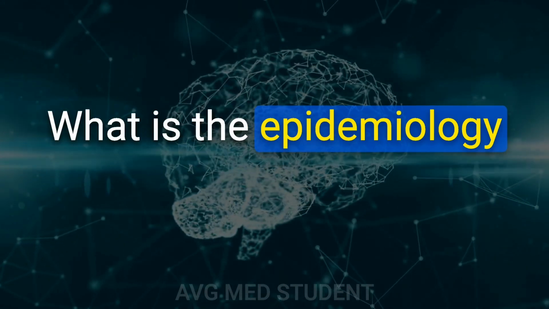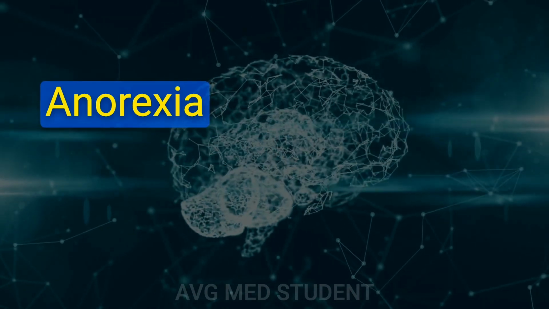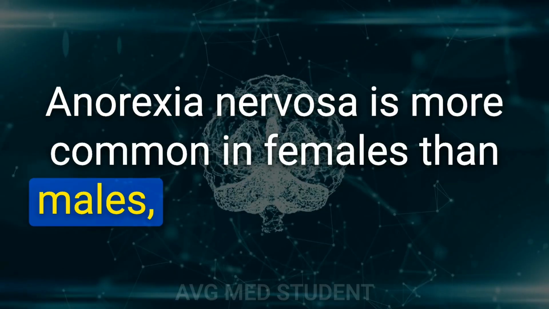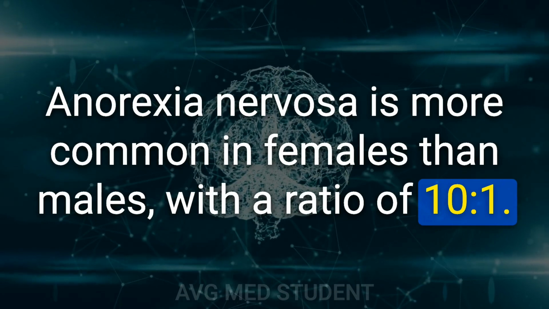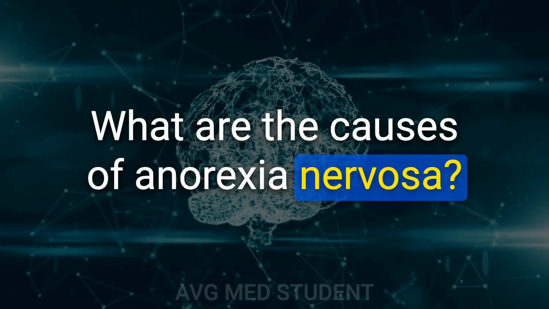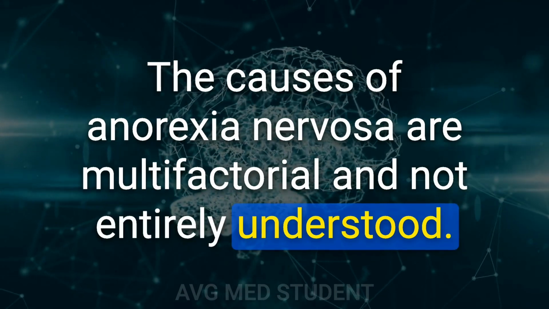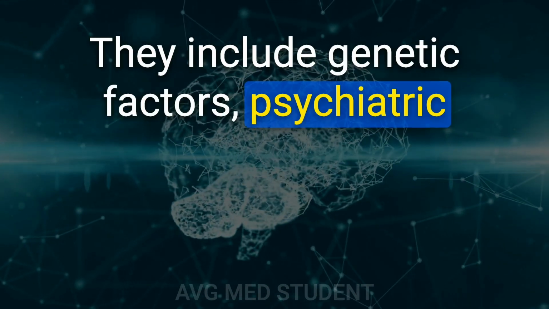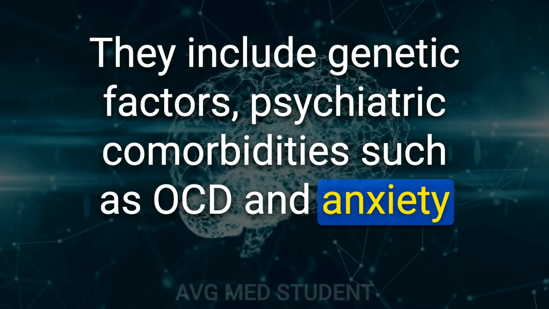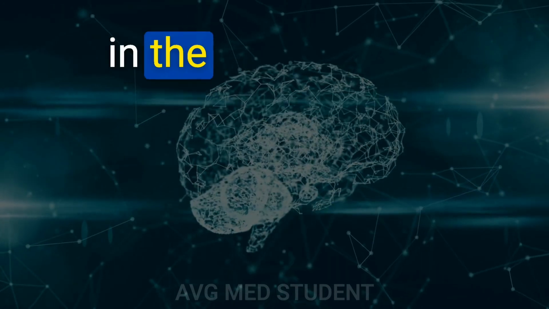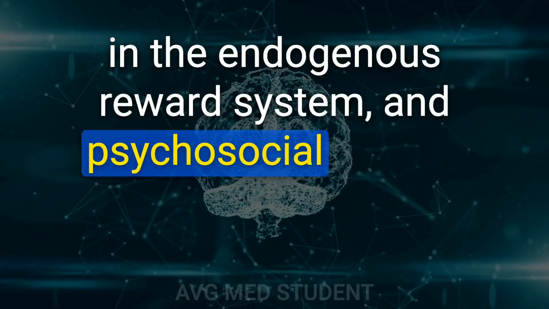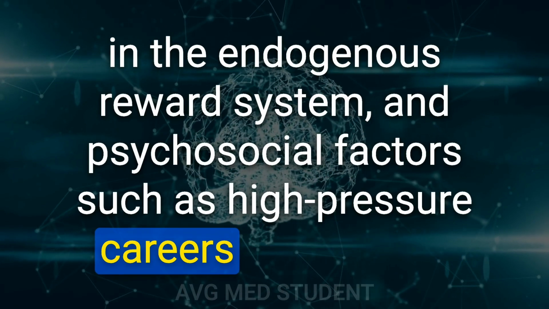What is the epidemiology of anorexia nervosa? Anorexia nervosa is more common in females than males, with a ratio of 10 to 1. What are the causes of anorexia nervosa? The causes of anorexia nervosa are multifactorial and not entirely understood. They include genetic factors, psychiatric comorbidities such as OCD and anxiety disorders, alterations in the endogenous reward system, and psychosocial factors such as high-pressure careers and sports.